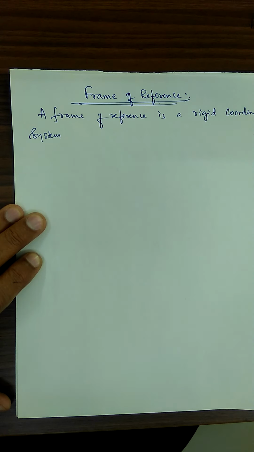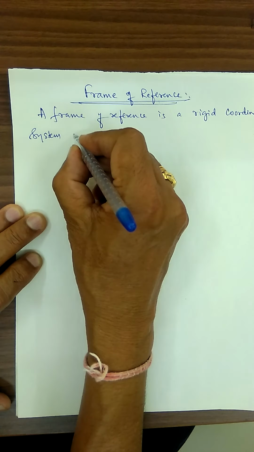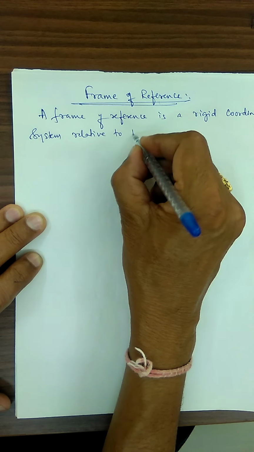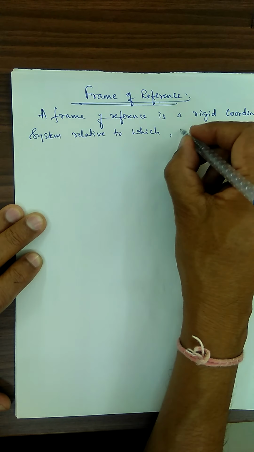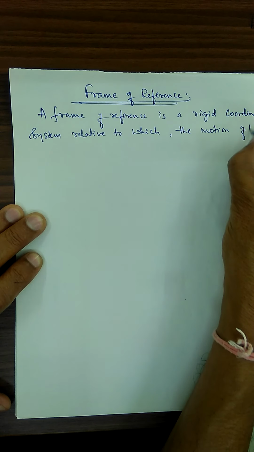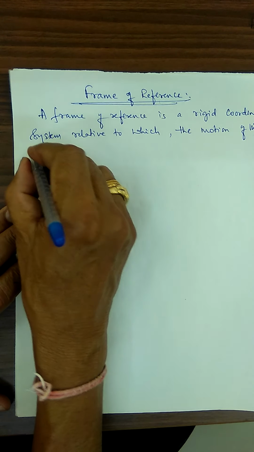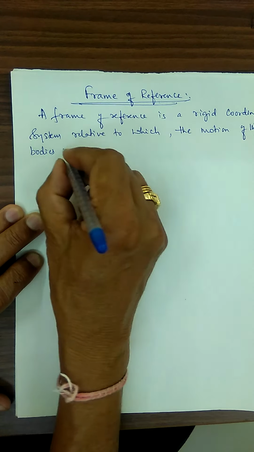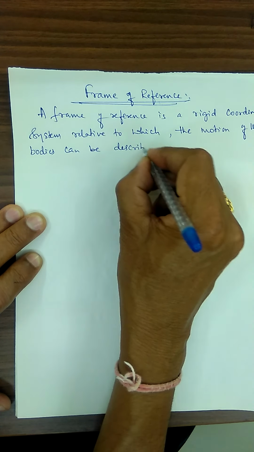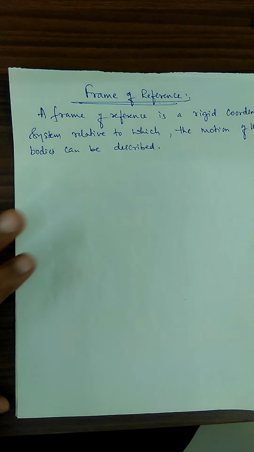Relative to this particular one, the motion of a particle or bodies can be described and explained.